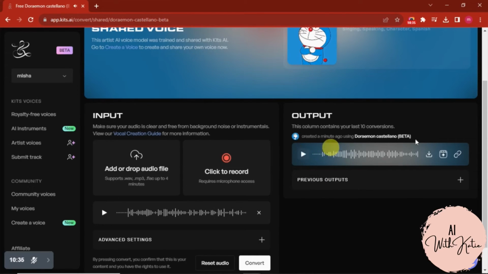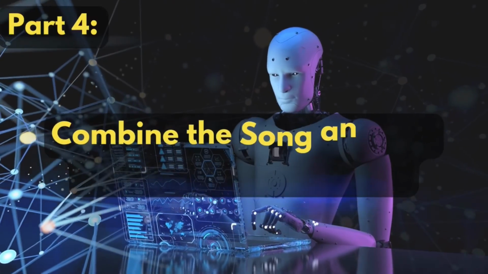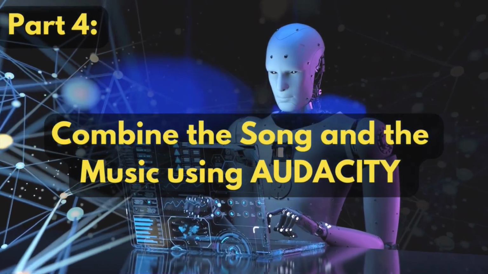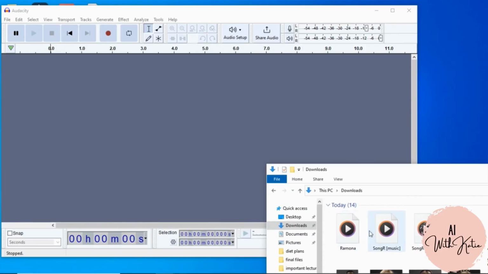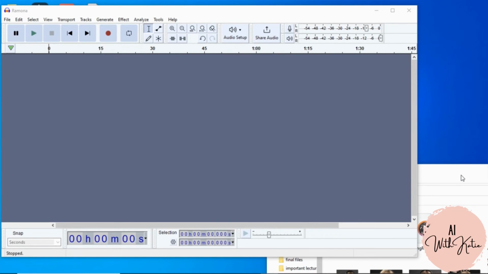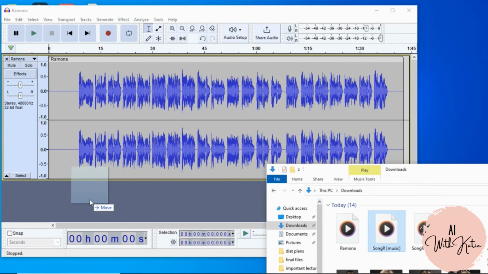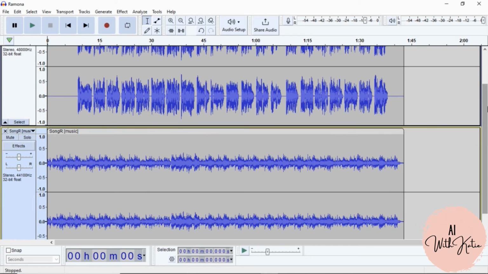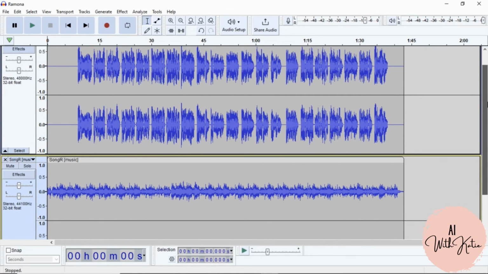So you can see how beautifully it has converted my music into Doraemon voice. So I will simply download it. Now open Audacity, upload your vocals and your music. So we will combine these both. After uploading both, just click on play.